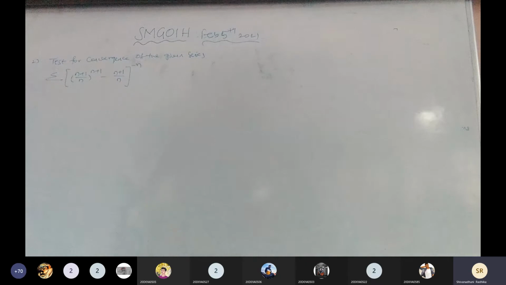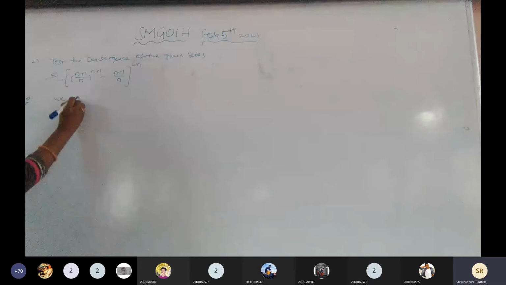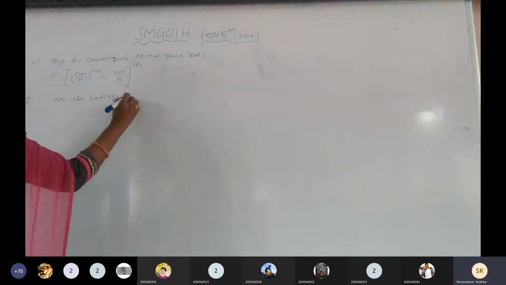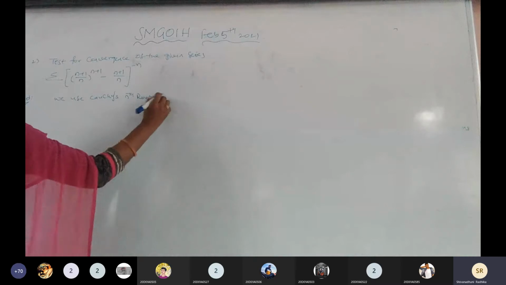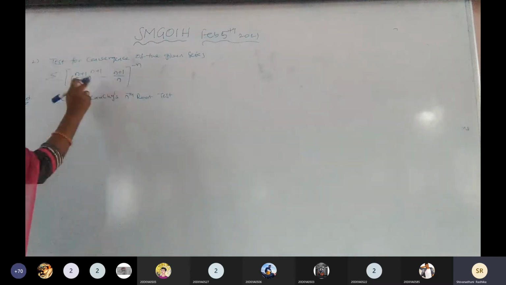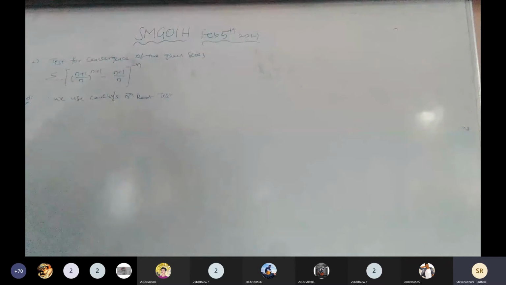Then we go for Cauchy's nth root test. It is clear, all of you? We use Cauchy's nth root test because in the given series the nth term has the power n.